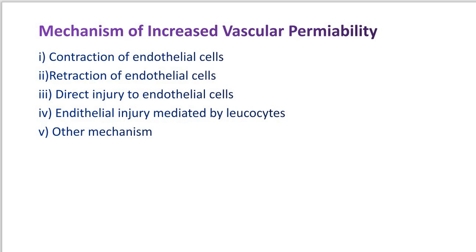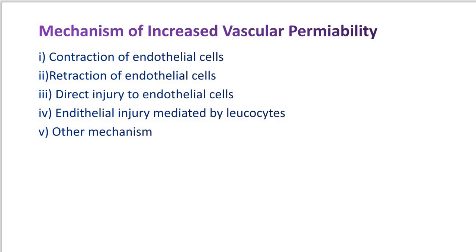This is explained by one or more mechanisms, such as contraction of endothelial cells, retraction of endothelial cells, direct injury to the endothelial cells, or endothelial injury mediated by leukocytes or by other mechanisms.